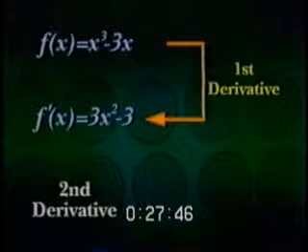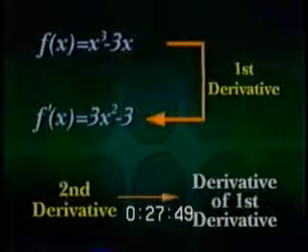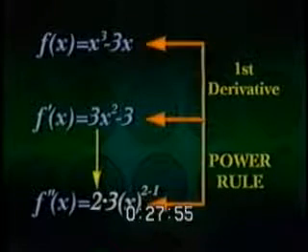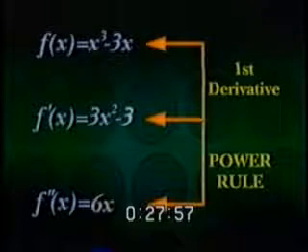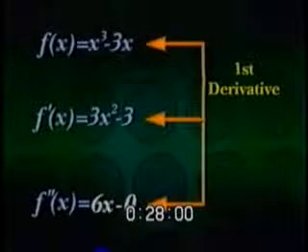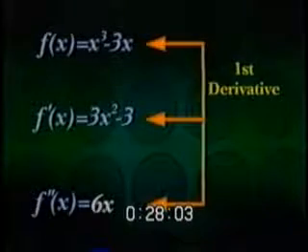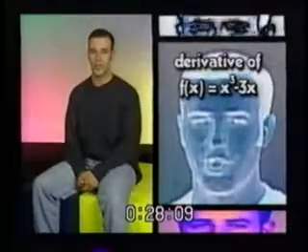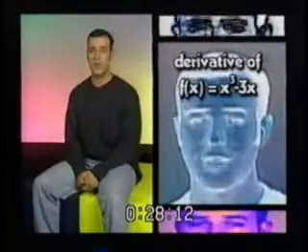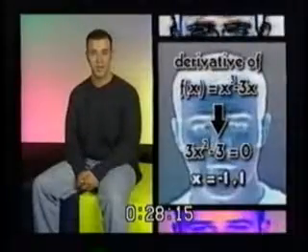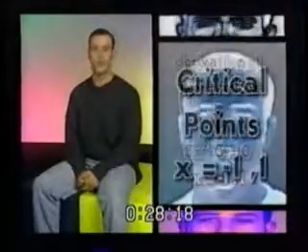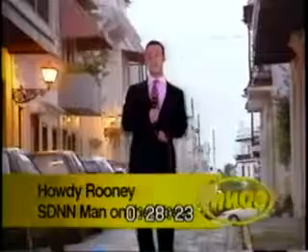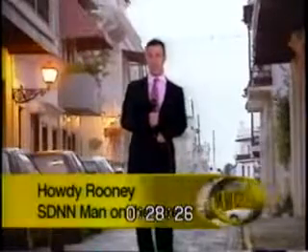The second derivative is merely the derivative of the first derivative. So, using the power rule, the derivative of 3x squared is 2 times 3x to the 2 minus 1, or 6x. The derivative of 3 is 0. Putting the two together, you get 6x minus 0, or just 6x. So the second derivative is just 6x. Recall the derivative of our original function f of x equals x cubed minus 3x equals 0 when x is -1 and 1. So we know that -1 and 1 are the critical points, both of the applicable type for the second derivative test. And now let's apply the second derivative test.